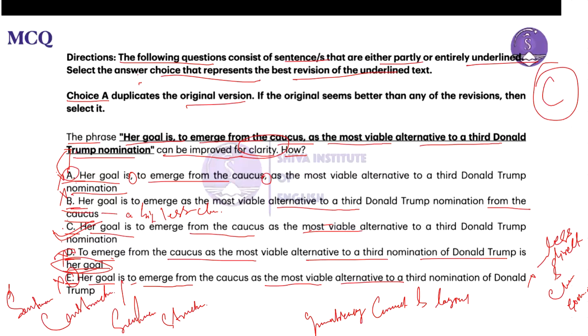So it shifts the focus away from her goal is and places emphasis on the act of emerging. So therefore, option D is eliminated. Say E, her goal is so similar to option D, this choice also disrupts the natural flow of the sentence. So therefore, the answer should be option C.